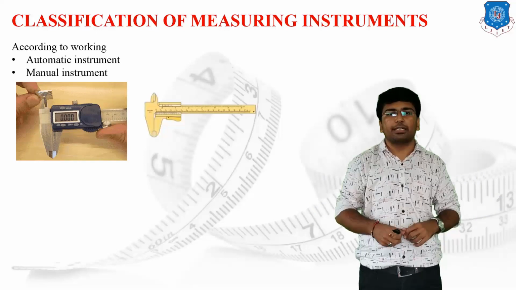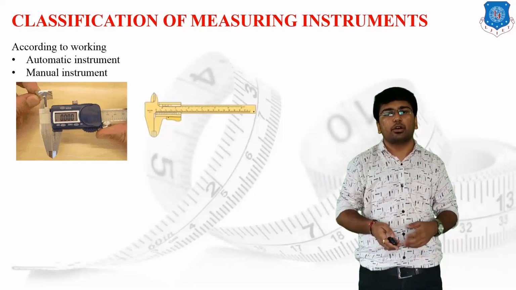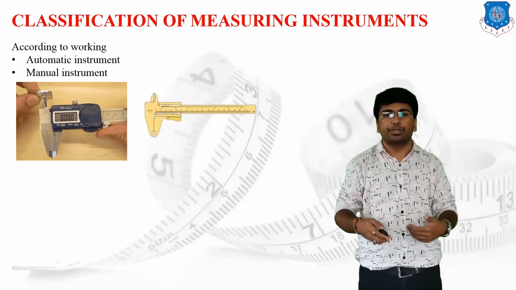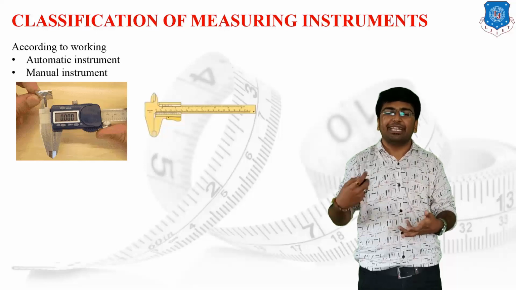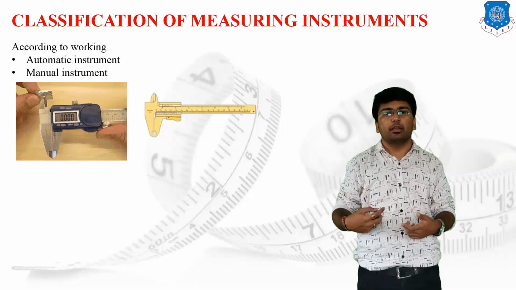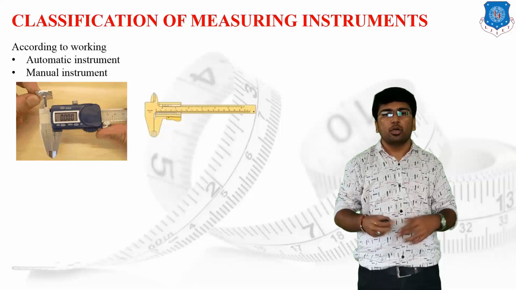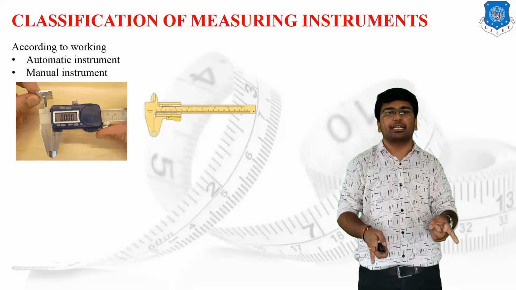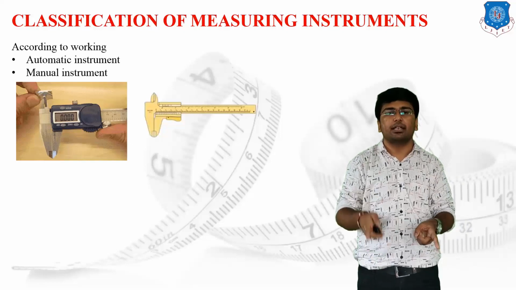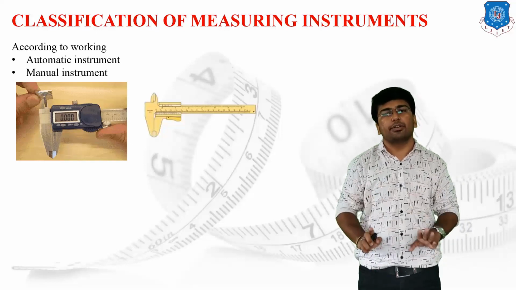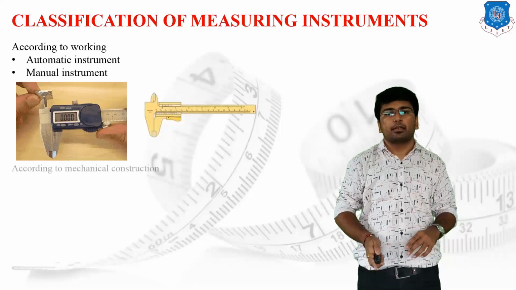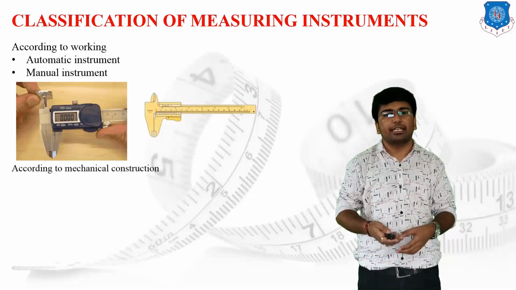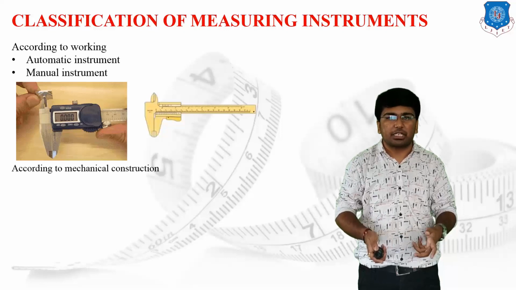So this kind of instrument is known as a manual instrument, or we can say an instrument where the reading is taken by using some manual calculations. So I have taken the same instrument in two different categories: the first one is the automatic instrument, the second one is the manual instrument, though both are vernier calipers only. The next classification of measuring instruments is based on the mechanical construction.